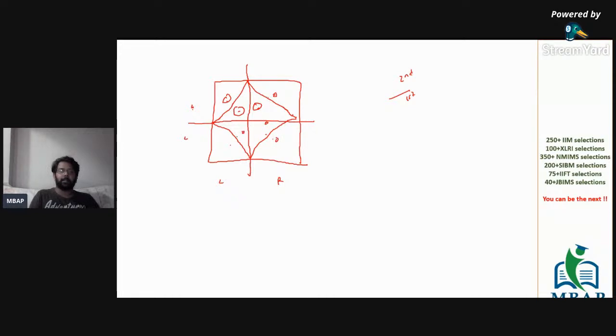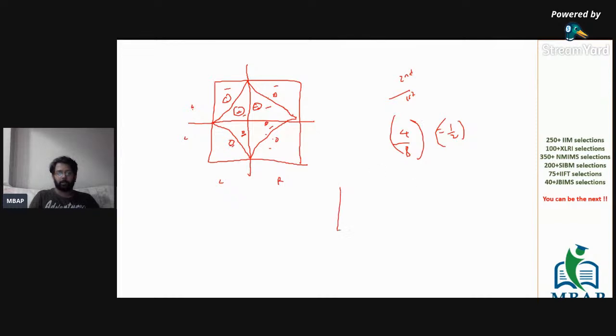Let's see how many sub areas are available within the bigger square. 1, 2, 3, 4, 5, 6, 7, 8. So 8 is possible. And the internal one has 1, 2, 3, and 4. Of the equal surrounding areas, the ratio is always half, because any way you cut the diagram from the midpoint, it is cut into two equal halves. And there are two cuts which you are making. So still, the value is going to be 1 by 2.